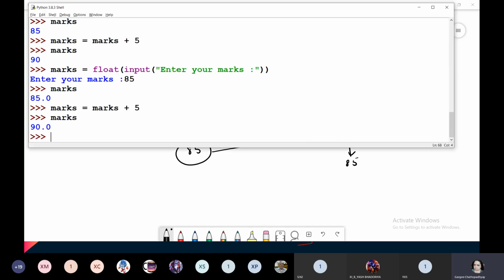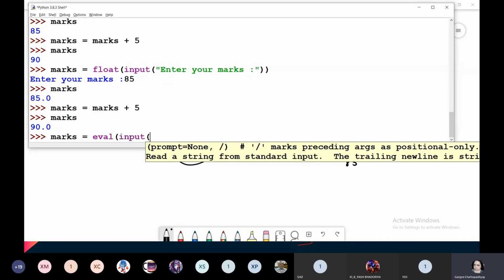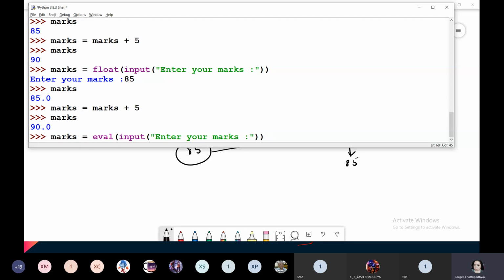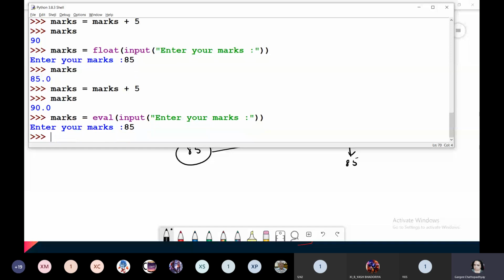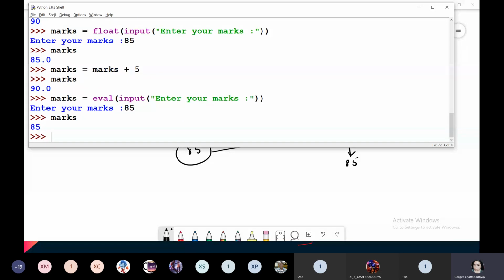So one way is this, and the other way is marks equals, instead of using int or float or complex, you can use a function called eval. Now what eval function does is, it automatically figures out the data type. If I give the value as 85, it will figure out that 85 is an integer value, so it will add that integer value to marks.